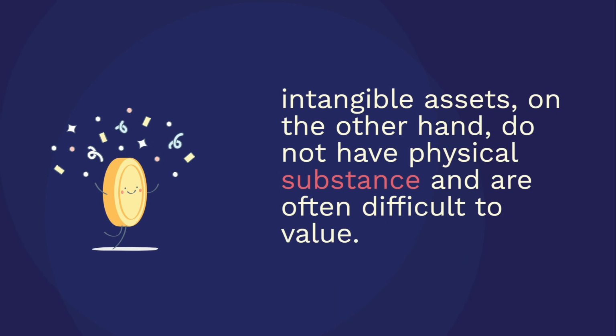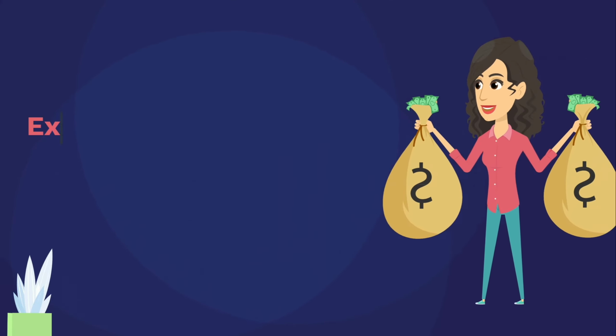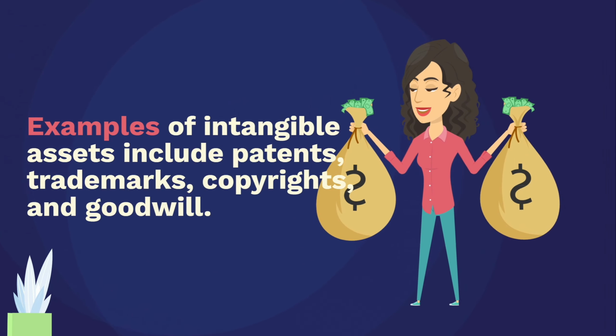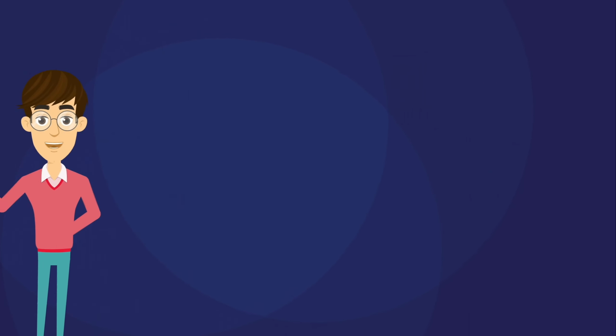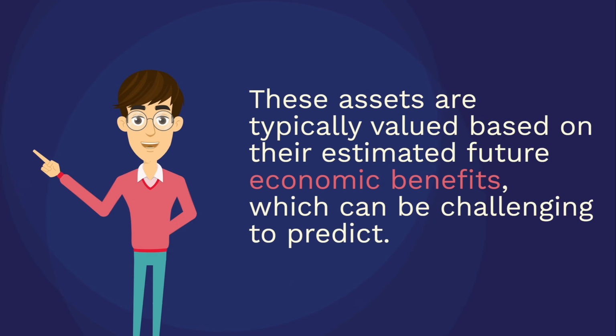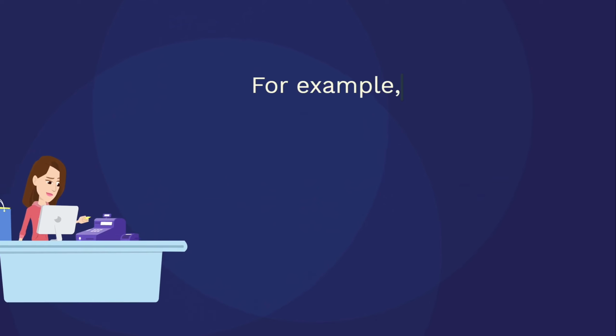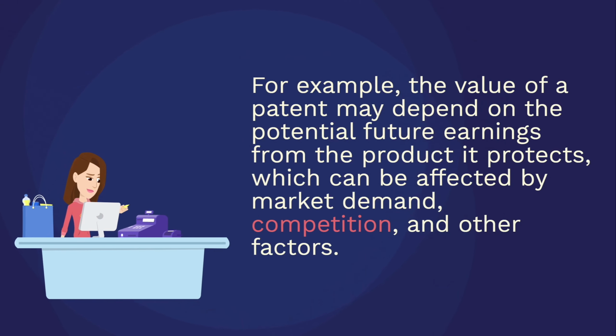Intangible assets, on the other hand, do not have physical substance and are often difficult to value. Examples of intangible assets include patents, trademarks, copyrights, and goodwill. These assets are typically valued based on their estimated future economic benefits, which can be challenging to predict. For example, the value of a patent may depend on the potential future earnings from the product it protects, which can be affected by market demand, competition, and other factors.